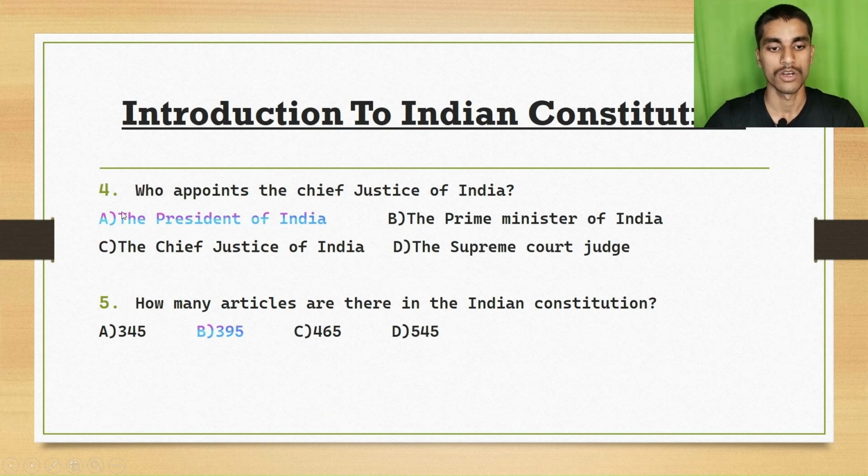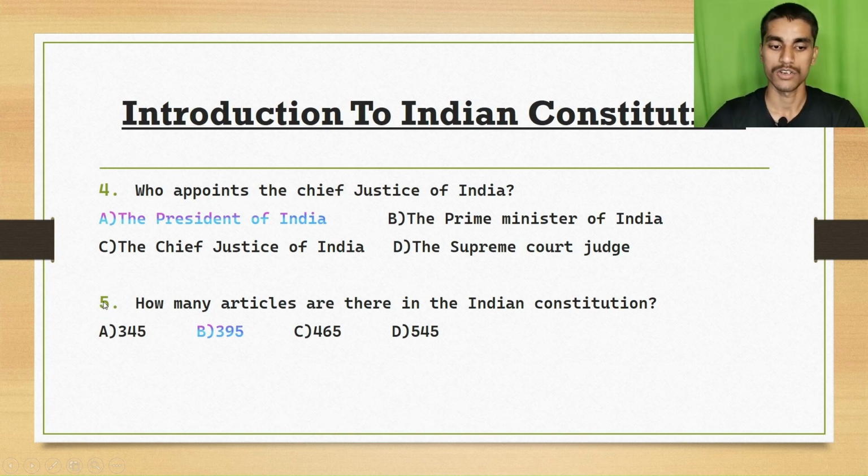Question number 4. Who appoints the Chief Justice of India? Option A, the President of India. Option B, the Prime Minister of India. Option C, the Chief Justice of India. Option D, the Supreme Court Judge. The right answer is A, the President of India.